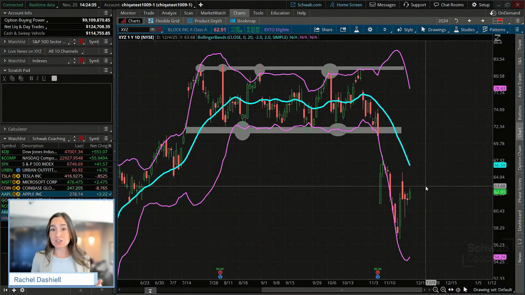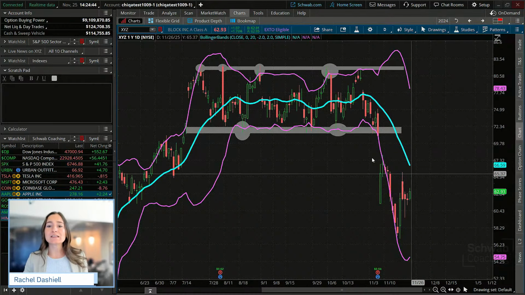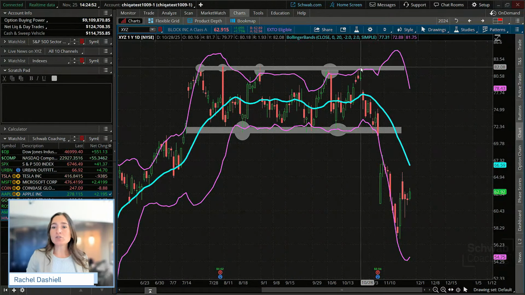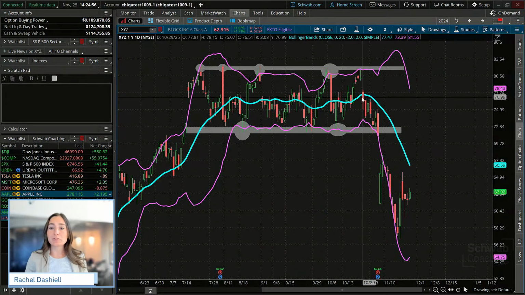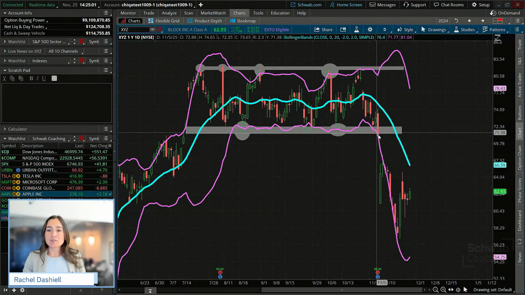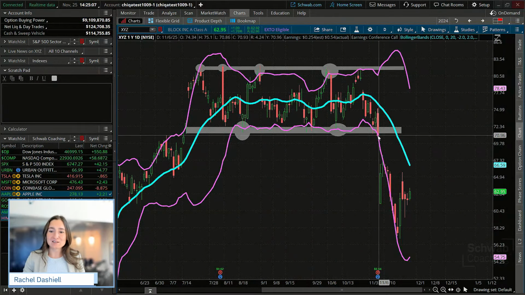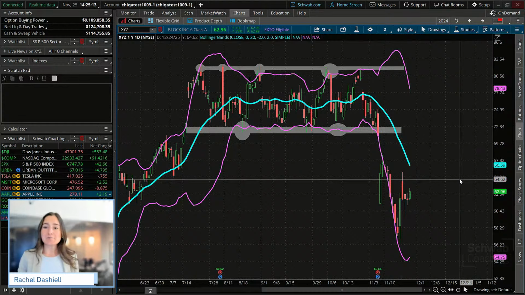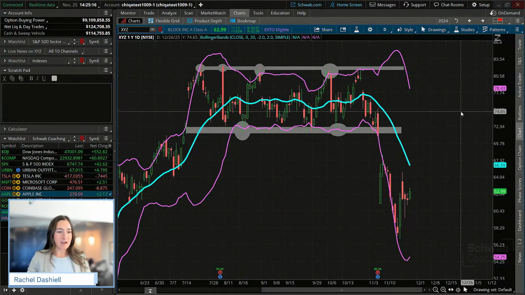So again, with the mean reversion strategy, we are looking for bounces. We are looking for price reverting from one end of the spectrum to the other, because we know that price gets extended. That's what we're assuming. Price gets to that extended level, then reverts to the mean, to our 20-period simple moving average, and then vice versa. And then we obviously saw that eventual breakdown with that close below, and then we saw it break through past that support level as well. So for a breakout trader, you could use that as a breakout signal in that case.